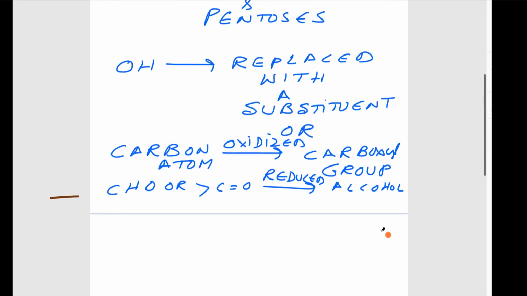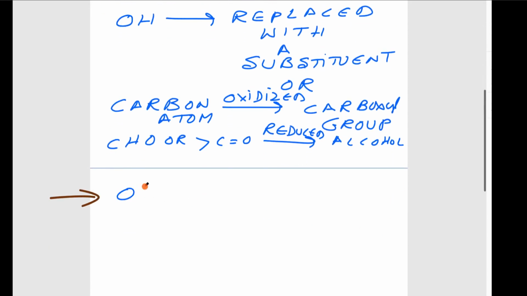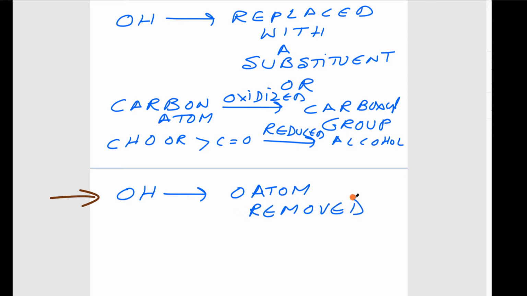Or there may be removal of oxygen, the OH removed. So these are the various possible permutations.